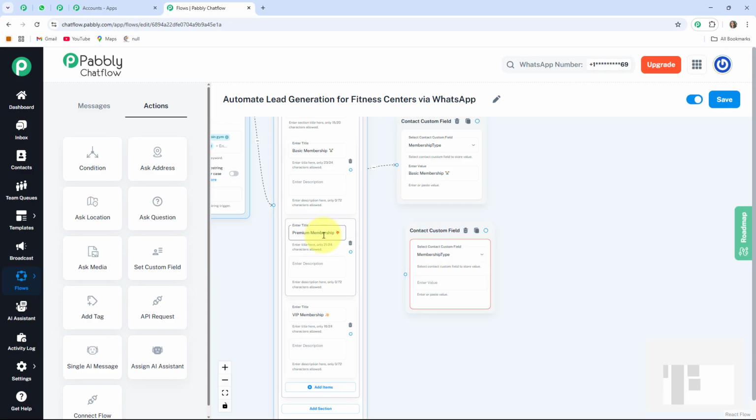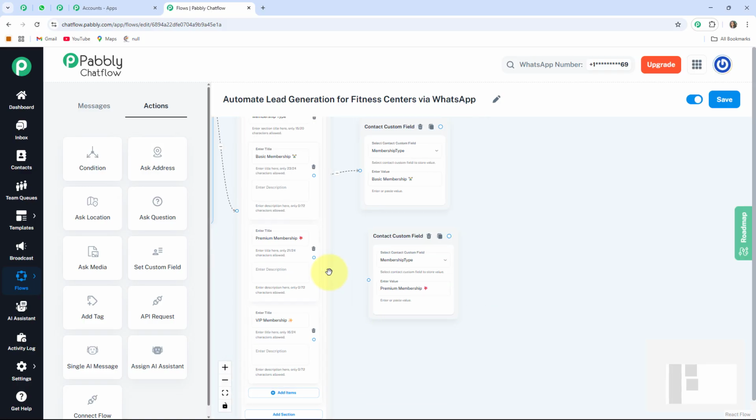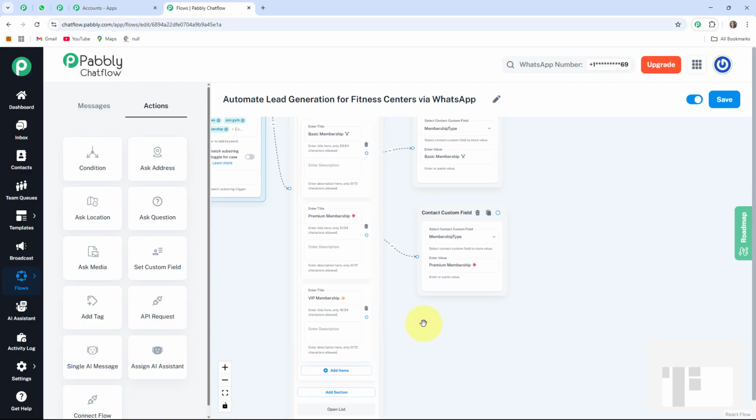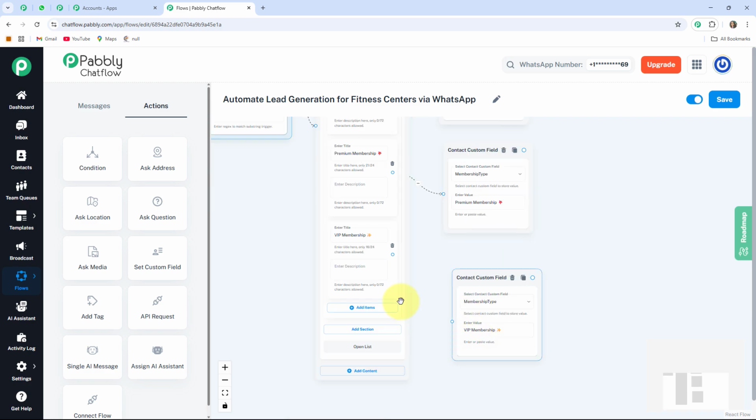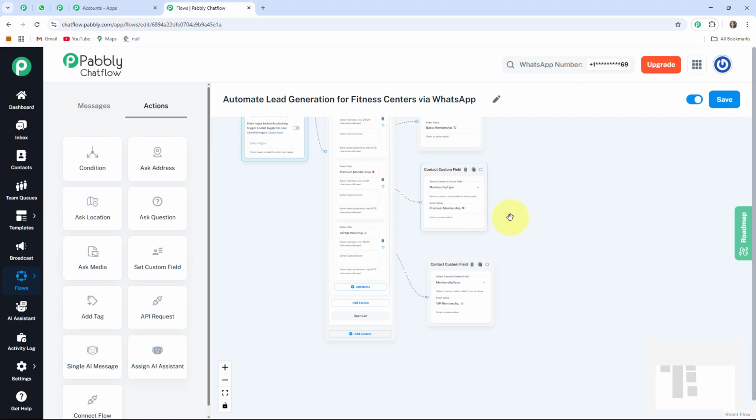In this also I am going to write the same, that is premium membership. Here I write, after that I am connecting this circle to this. It is connected. Now for the last one also the process would be the same. Here I added. After that I am connecting this circle to this message. Connection plays the major role.